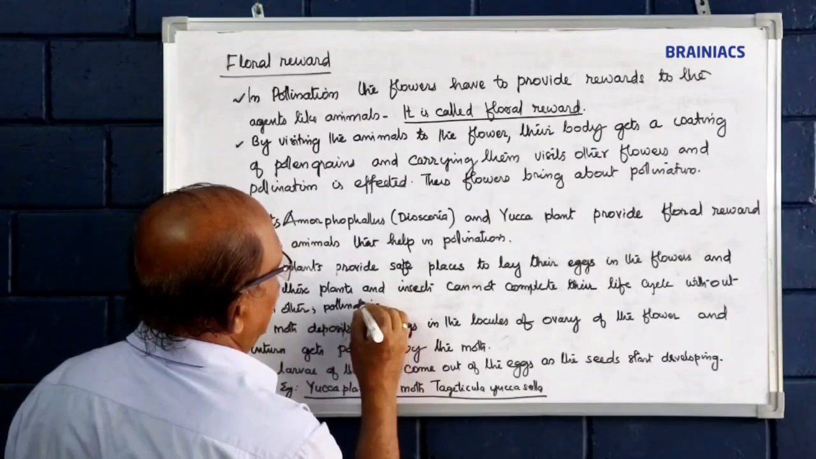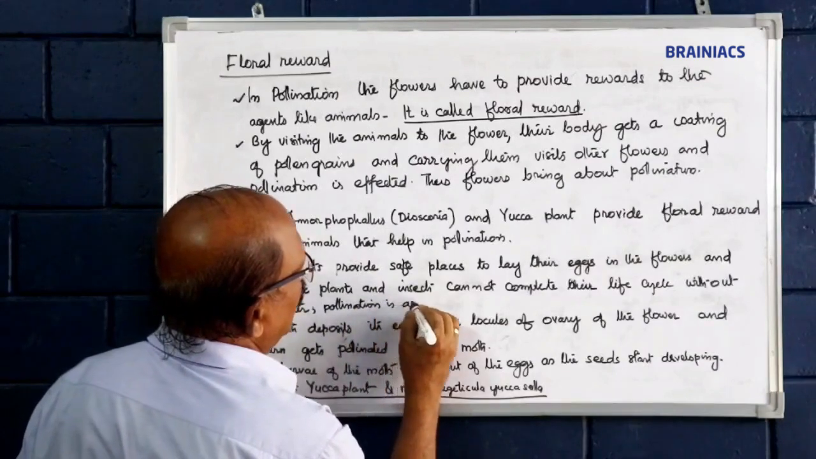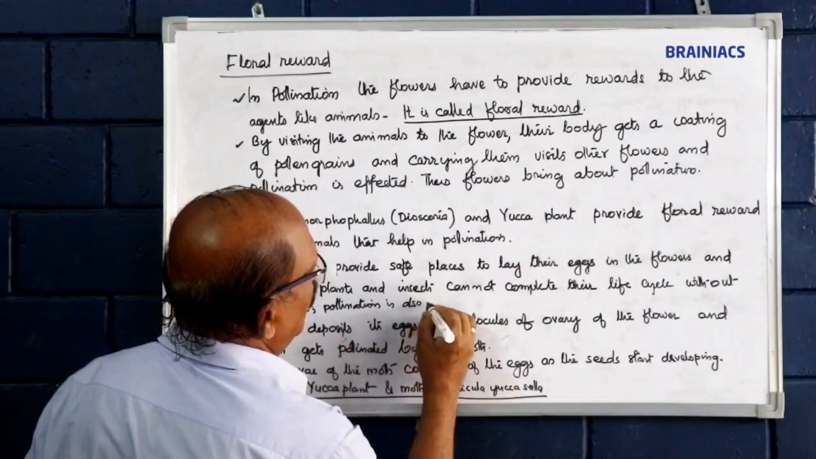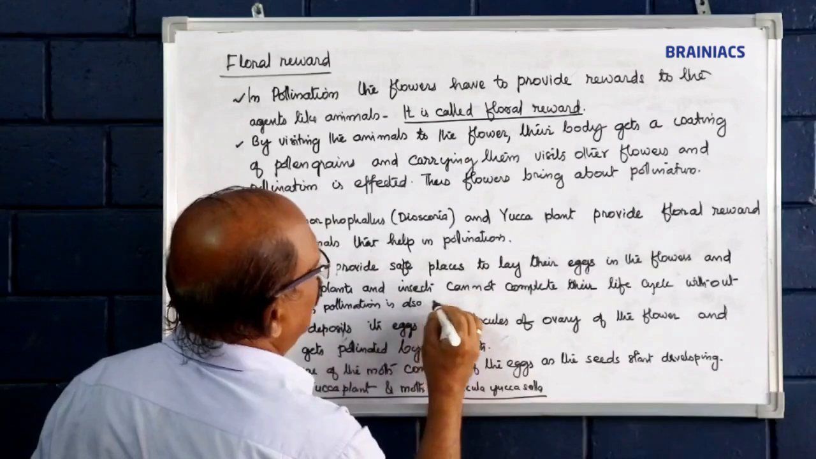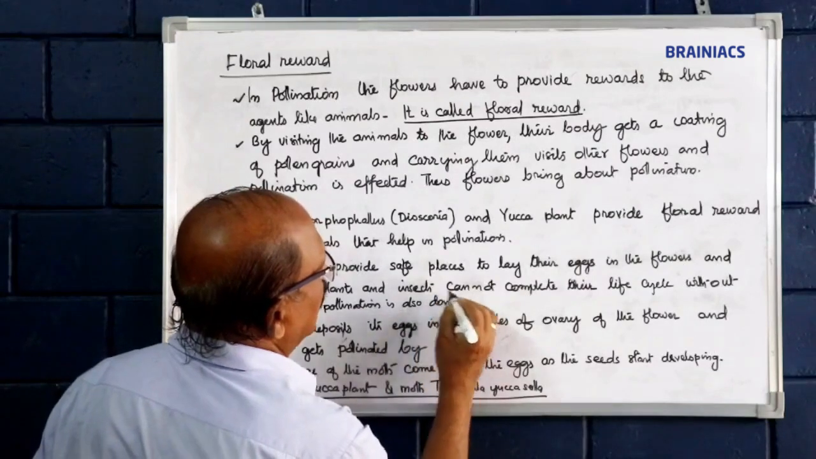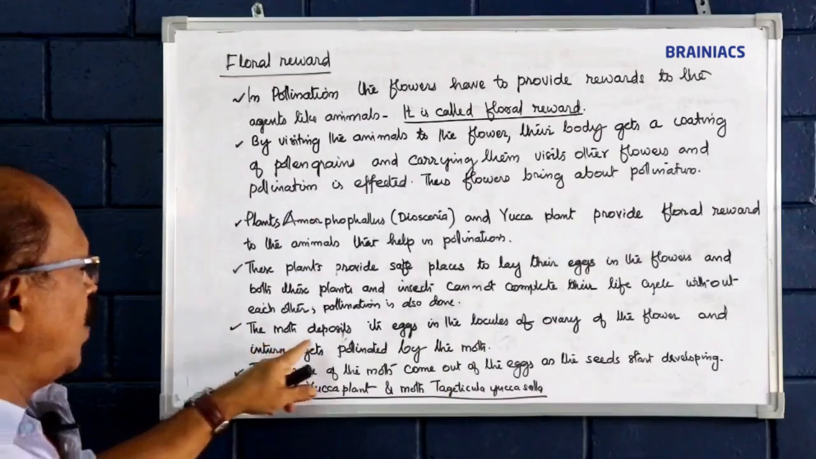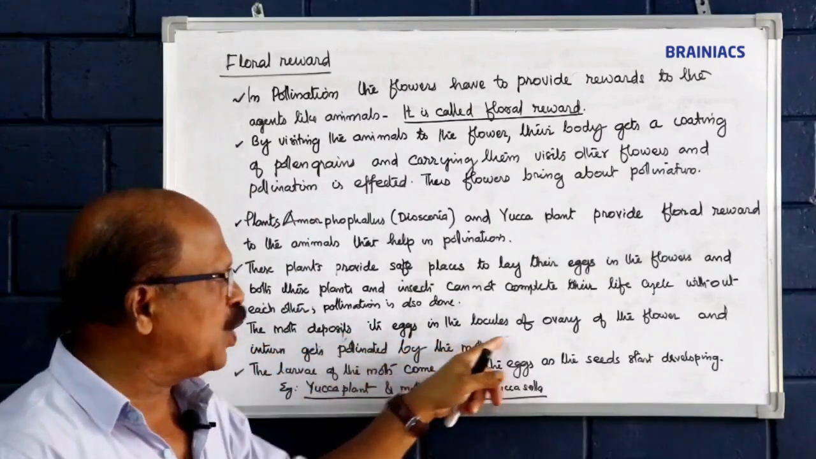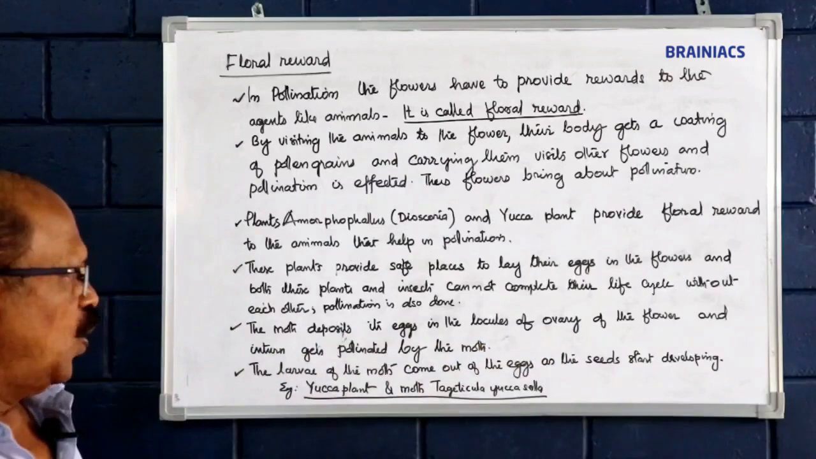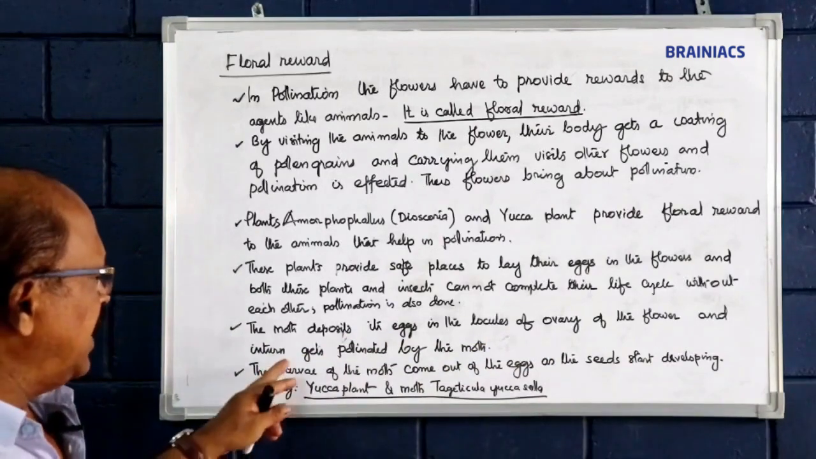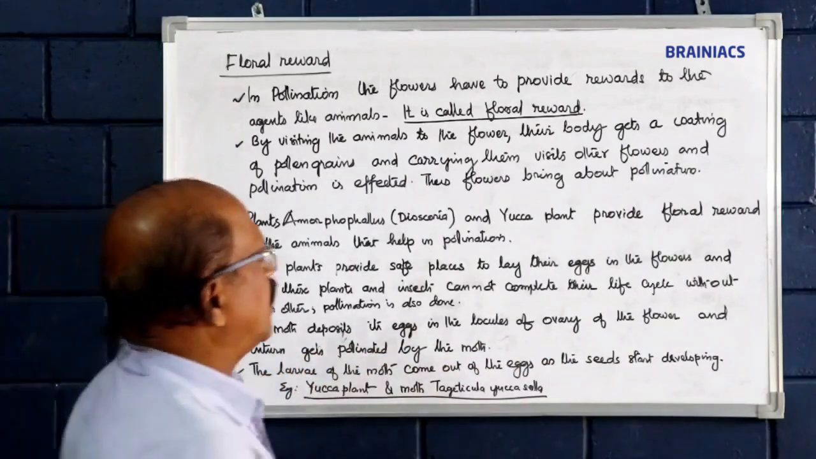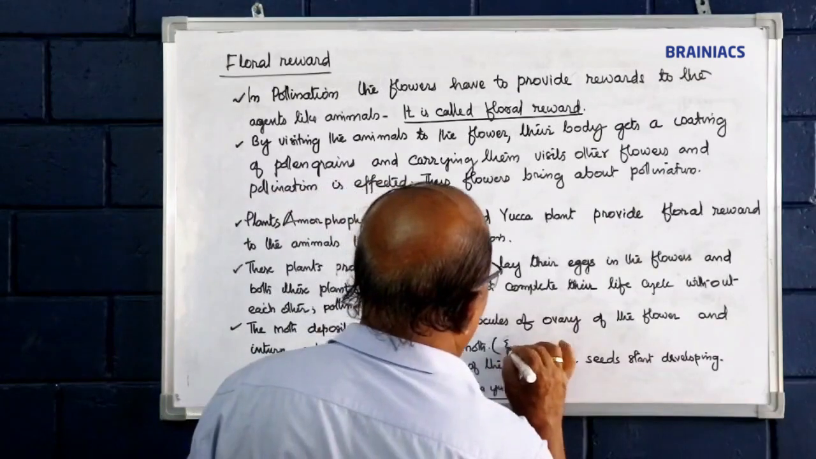Pollination is also done. See, the moth deposits its eggs in the locules of the ovary of the flower and in turn gets pollinated by the moth. Example, yucca.